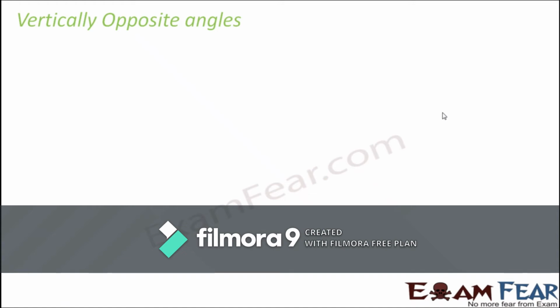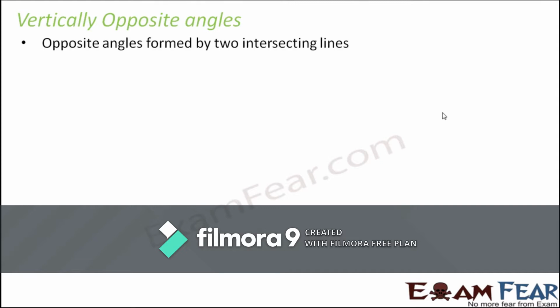So now we will talk about another type of angle called vertically opposite angles. Let's see what they are. The name sounds interesting, isn't it? These are opposite angles. They are not adjacent angles, they are not located side by side. They are located opposite to each other. So, opposite angles formed by two intersecting lines.